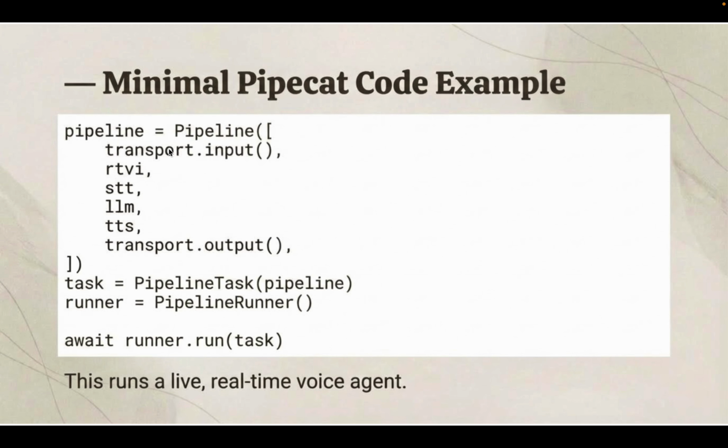And here is a small example of the pipeline that we have created. We give it to the pipeline task, and then the pipeline runner runs that. So we are doing runner dot run the task. So this is how we create the pipeline code. This runs a live real-time voice agent.